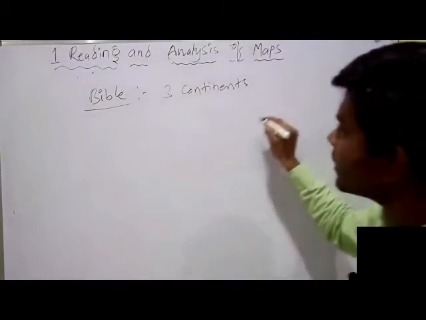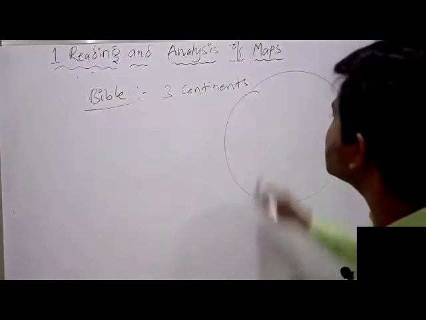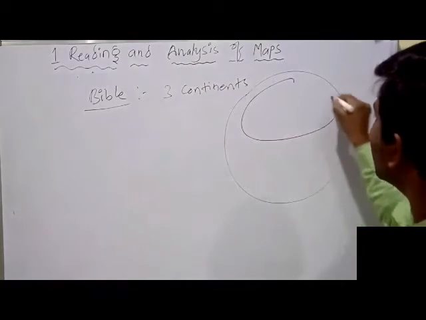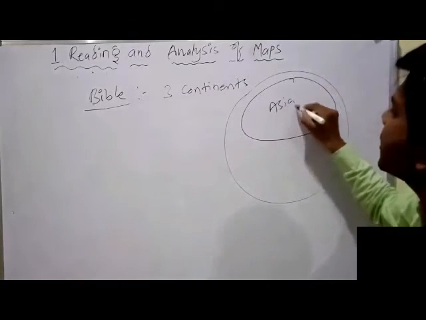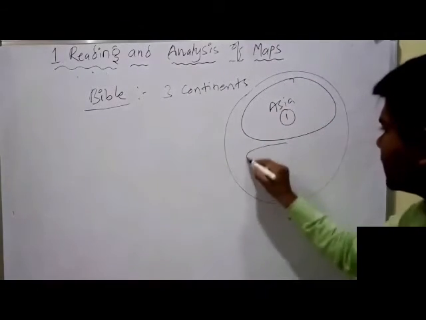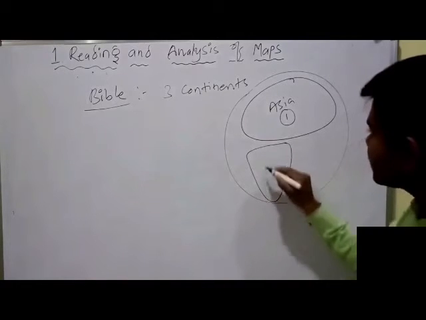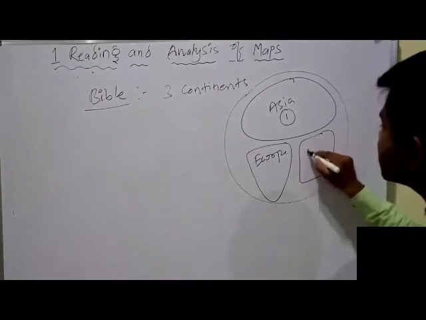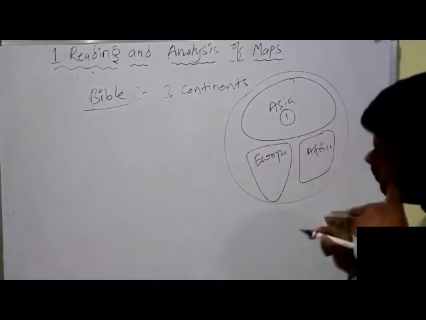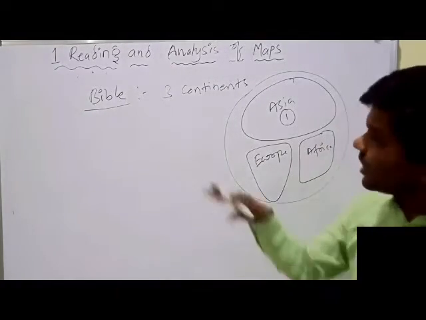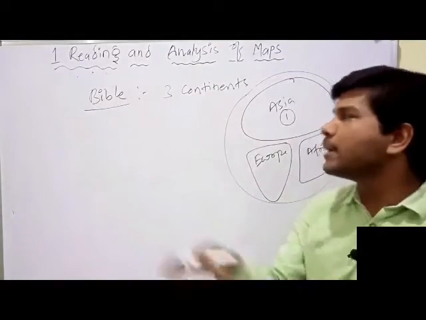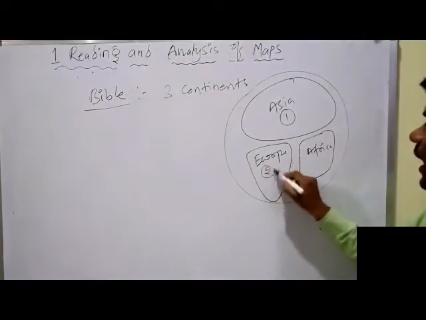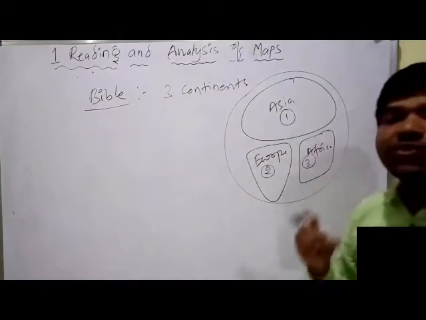What are these three? Example, if this is a continent, this is Asia. Three continents. Number one is Asia. Then second one is Europe, and third one is Africa. Religious map makers, European map makers were influenced by the Bible. They have divided this world into three continents.